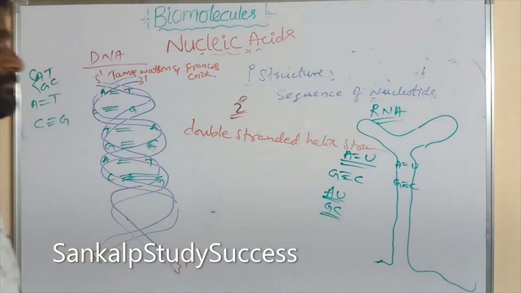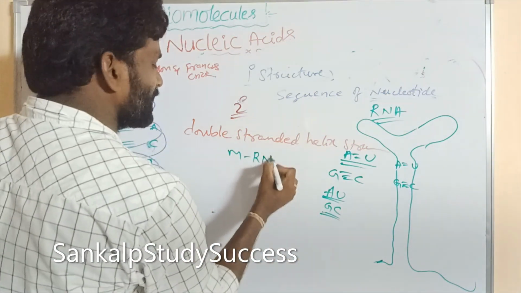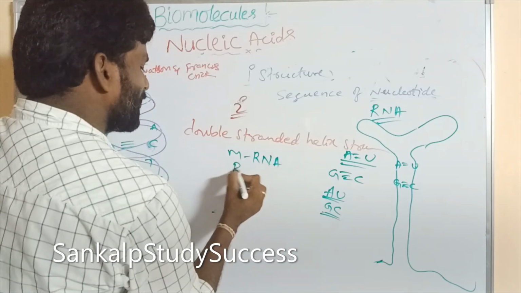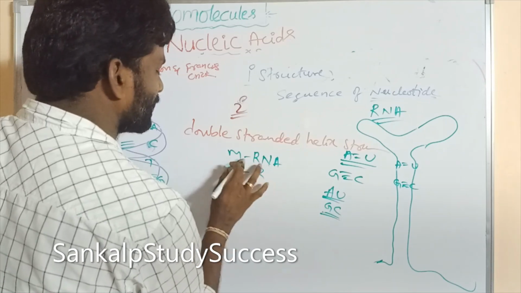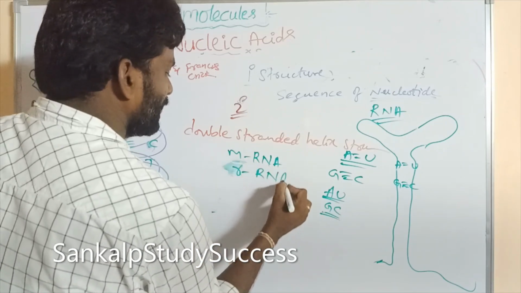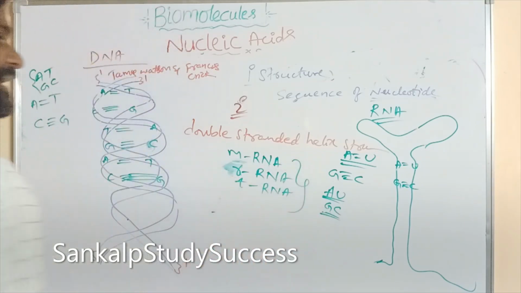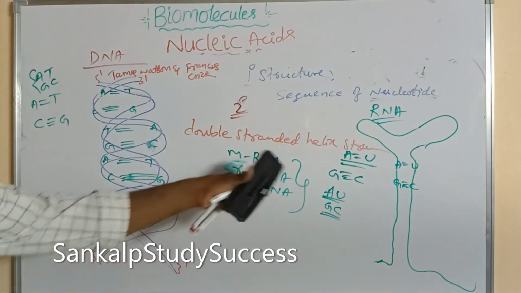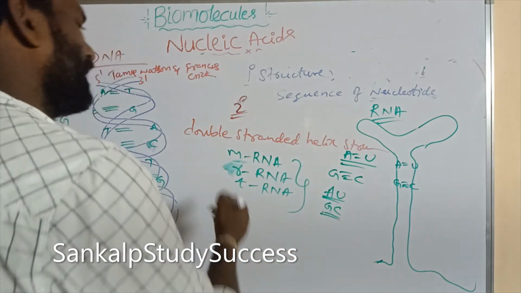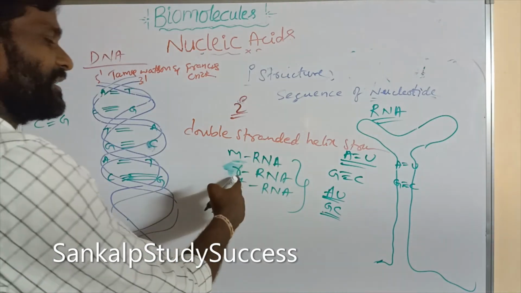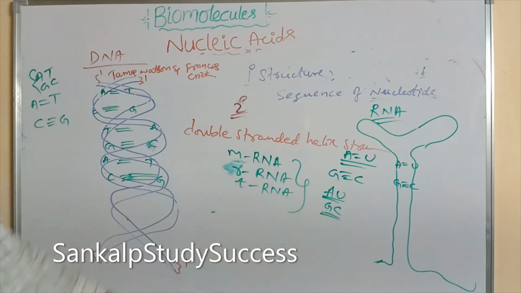RNA is classified into 3 types: mRNA means messenger RNA, rRNA means ribosomal RNA, and tRNA means transfer RNA. So RNA is again classified into 3, and these have different functions.